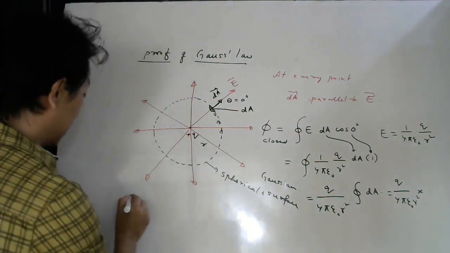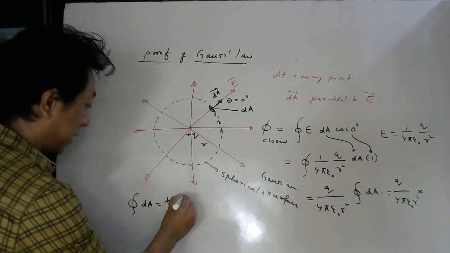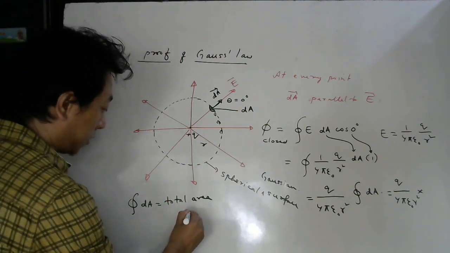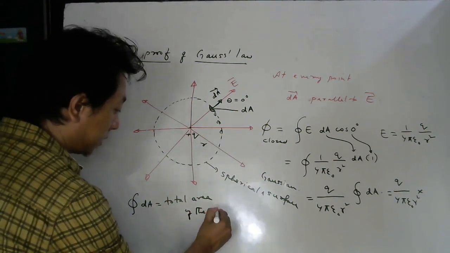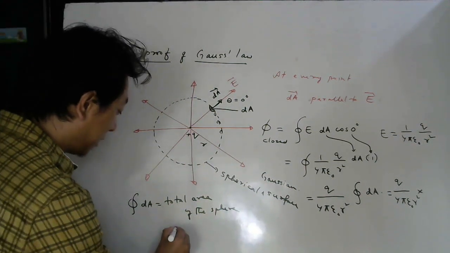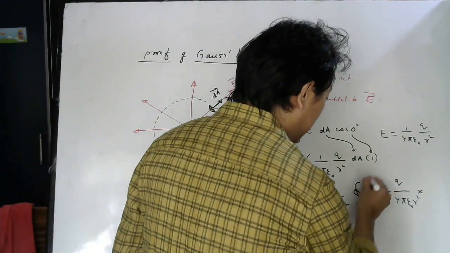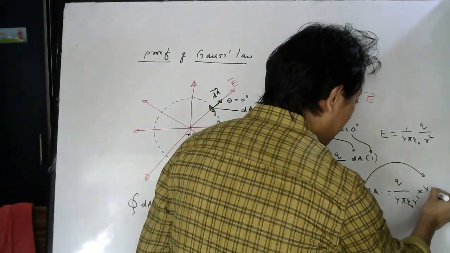Total area. So this integral means total area of the sphere. And what is the total surface area of the sphere? Quickly, 4 pi radius square. So this integration is nothing but 4 pi r square.